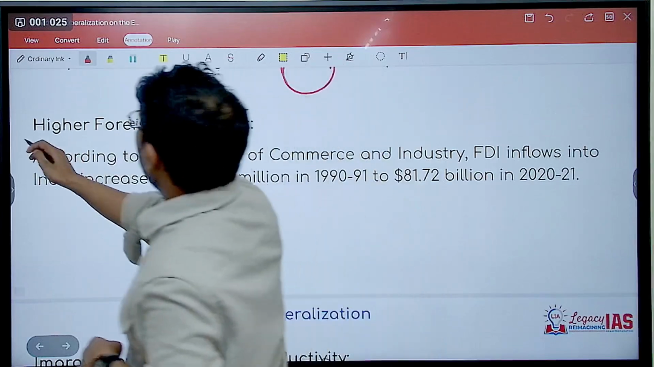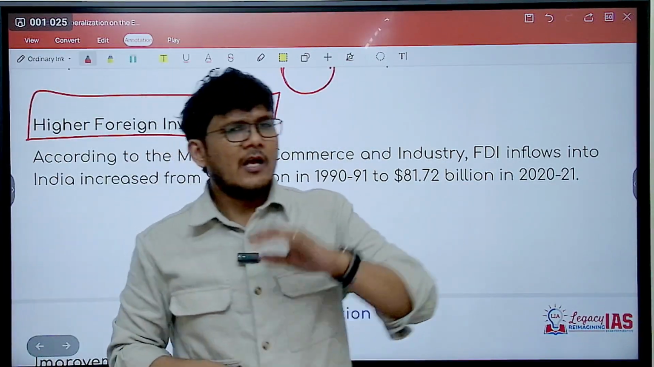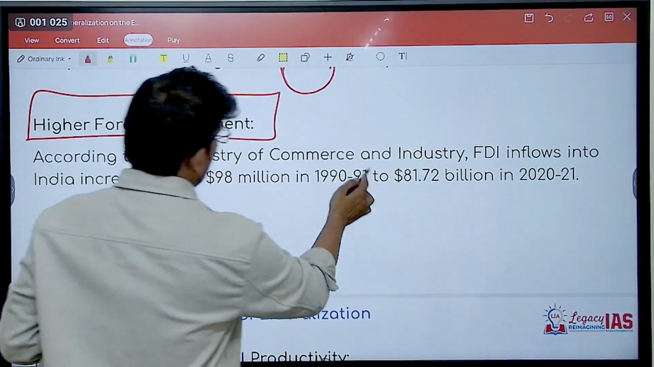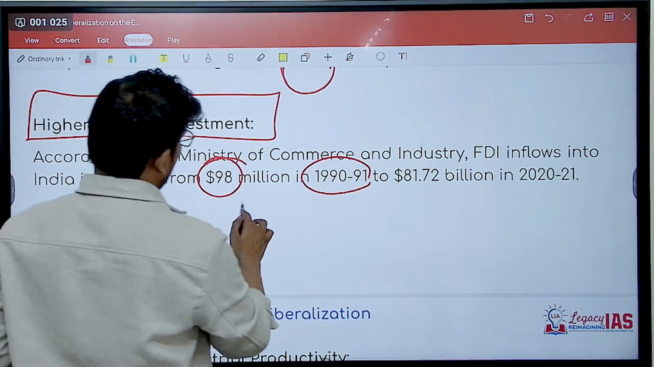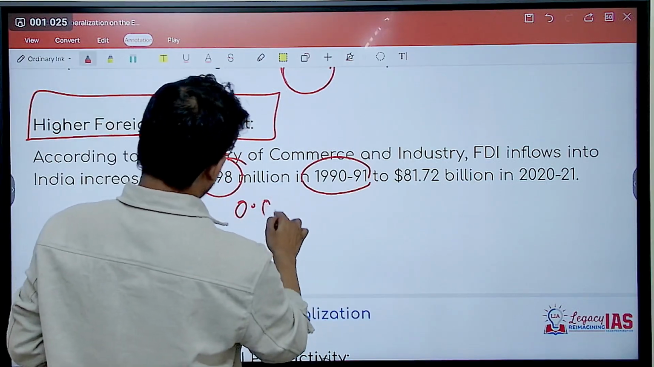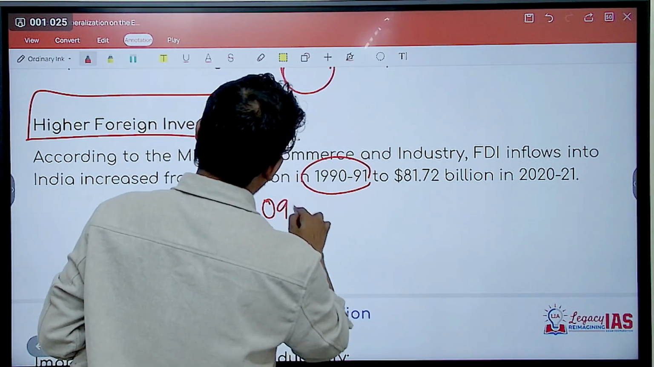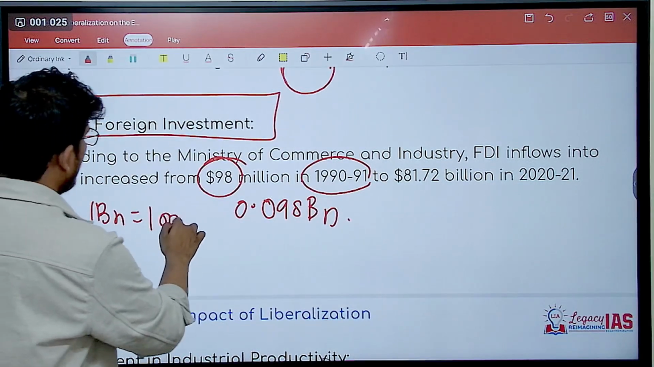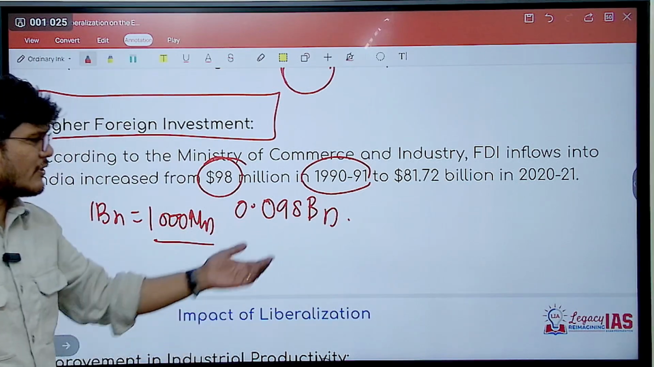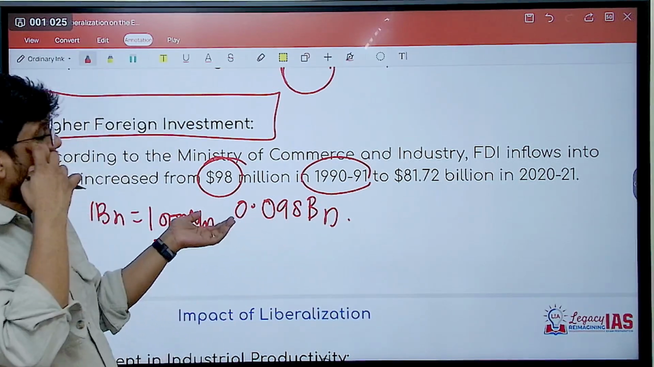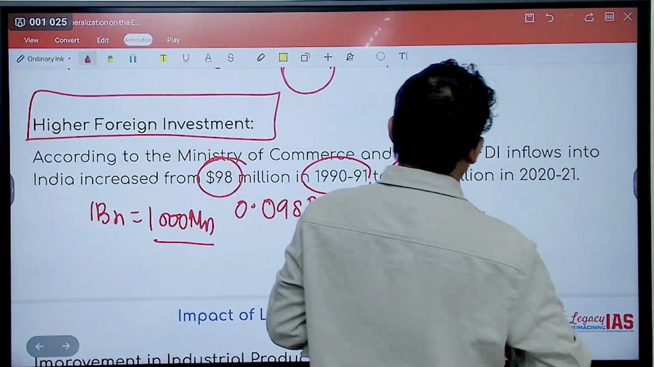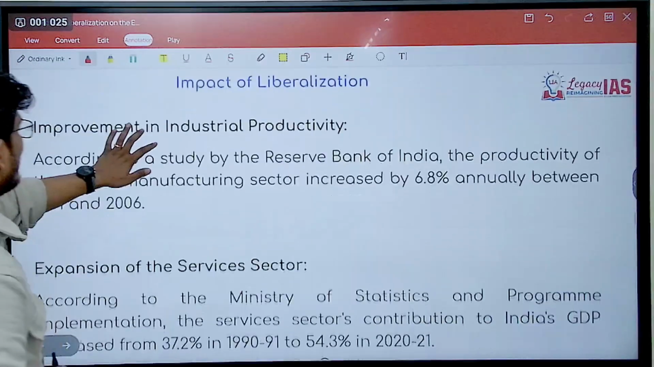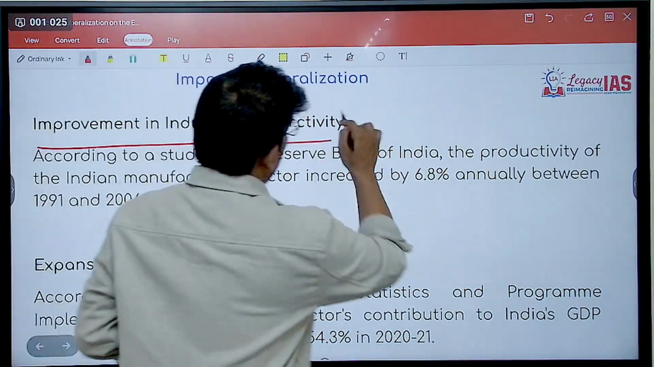Next is higher foreign investment. Foreign investment has increased multifold. It was in millions previously, now it is in billions. If you look at it, in 1990 it was 98 million. That means 0.098 billion. 1 billion is how much? 1 billion is equal to 1,000 million. So it's just 0.098, not even 1 billion, and now we are talking about approximately 82 billion of foreign investment. So there has been a considerable increase. Improvement in industrial productivity.